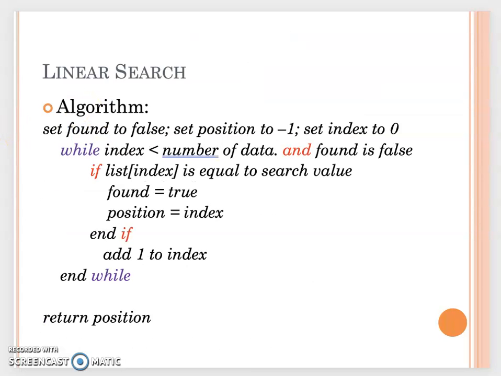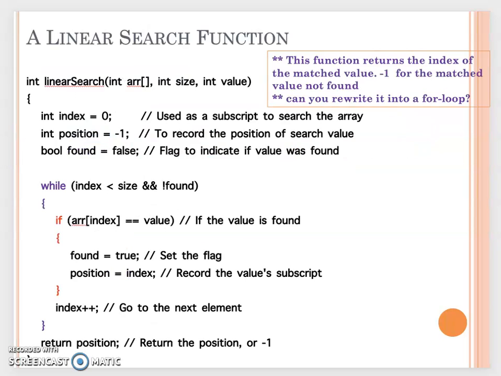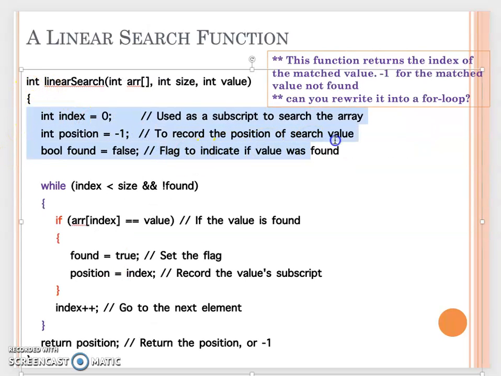So that's why we look at our algorithm from earlier. In our algorithm earlier, we need to set found equal to false, position equal to -1, and the index equal to 0. So that's why I have the initial values set up. Here your index is just the subscript of the array. The position, I didn't find the matching value yet, so I set it equal to -1. Then I have the bool value, found equal to false. That's the flag indicating the value was not found yet.